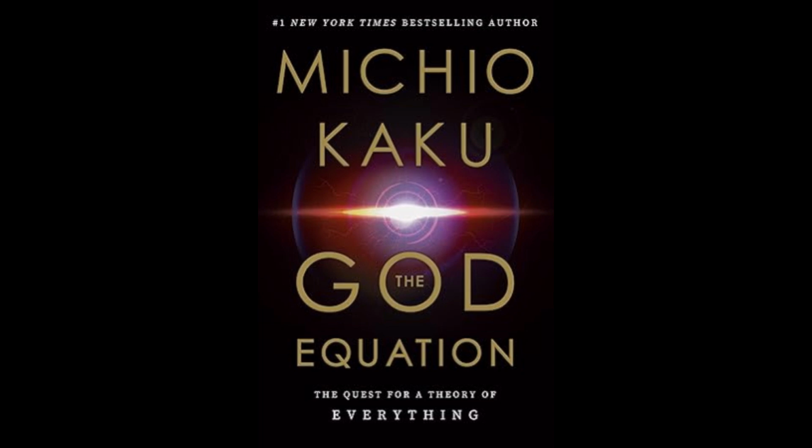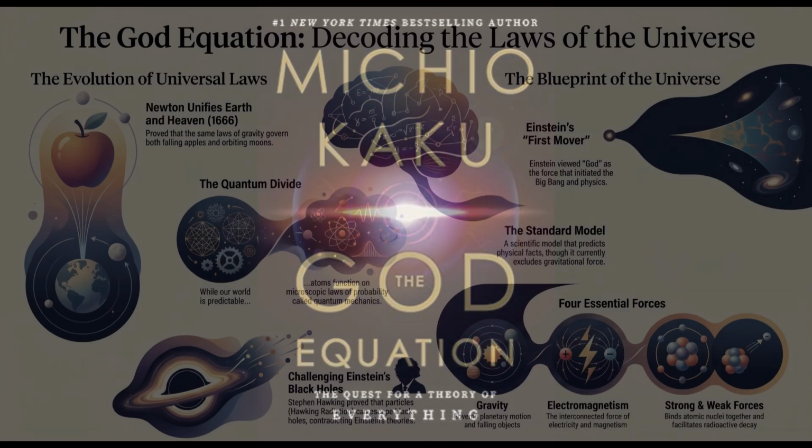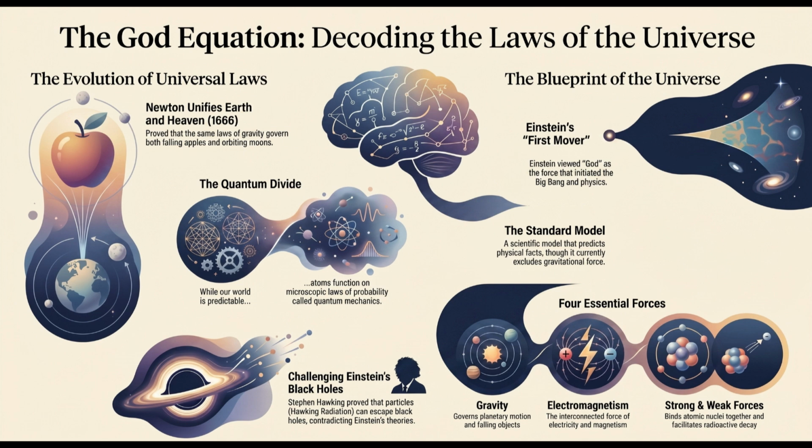God Equation by Michio Kaku, author. Summary: the God equation presents a factual approach to the theory of life, the inception of the universe, and how modern physics lay the foundation of all natural laws that govern the galaxies, the planets, and our home called Earth. What's fascinating about science is that it fascinates everyone.